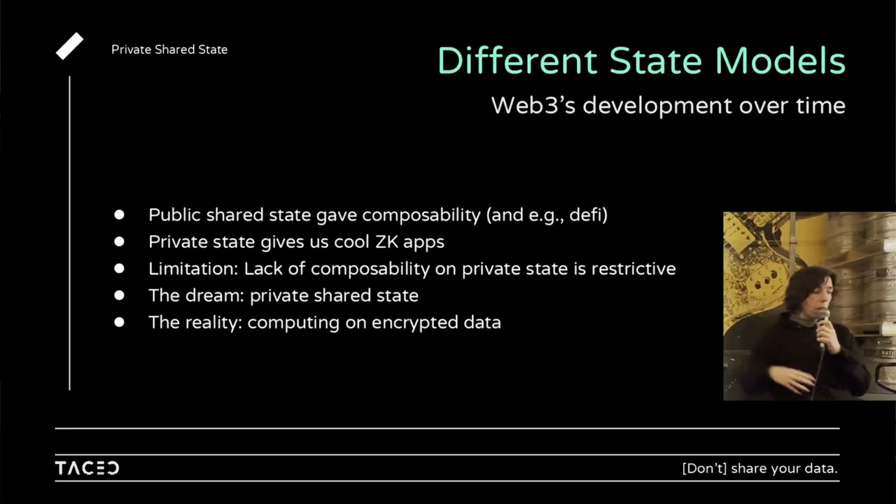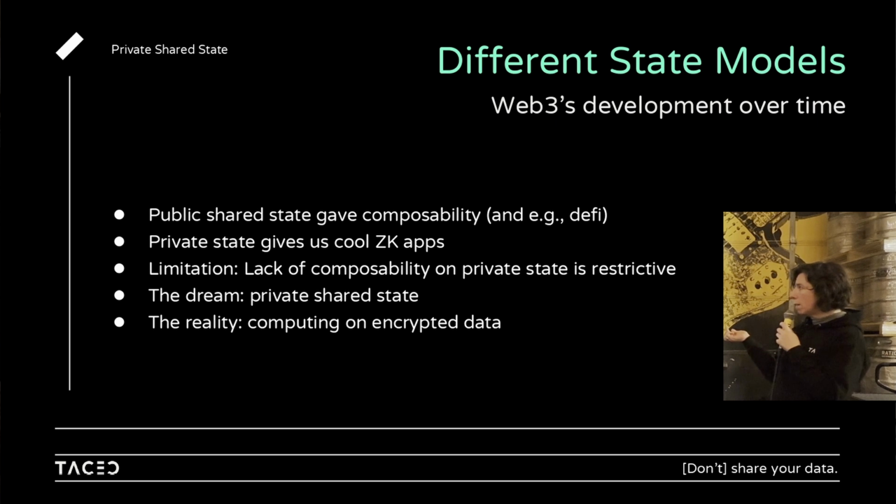And so what we really want is a new state model where you get the composability of Ethereum and the privacy of something like Aztec, and you're kind of like, okay, what is this now? Some sort of composable private state? Yeah, so we're calling it private shared state. This is the dream that we're going for.